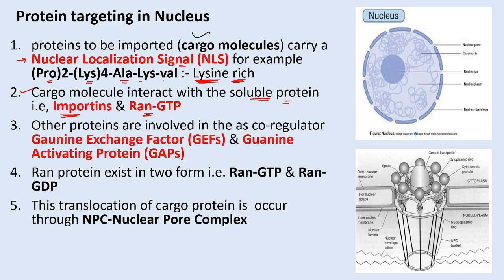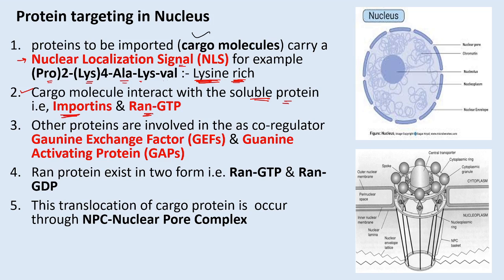So the RAN protein exists in two forms, that is RAN GTP and RAN GDP. RAN GDP is active in the cytoplasm, while RAN GTP is active in the nucleoplasm. Then translocation of the cargo proteins occurs through the NPC, that is the nuclear pore complex. So this is the structure of the nuclear pore complex.